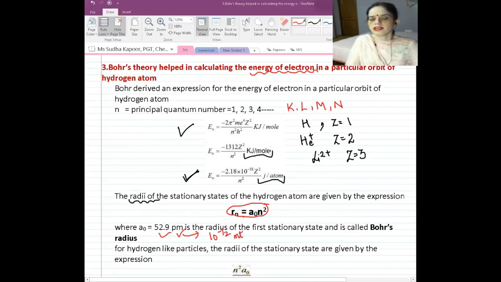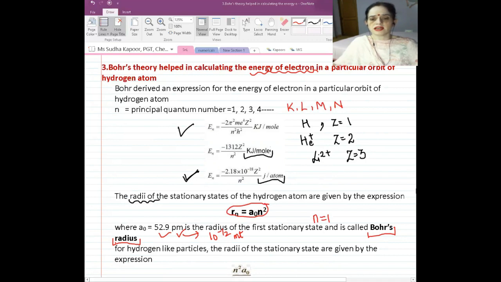So the radius of any nth orbit is taken as a naught n square, and a naught is 52.9 picometer. If we are talking about the Bohr's first orbit, then n is equal to 1. So the formula for radii becomes 52.9 picometer. In that case, it is considered as the Bohr's radius. So when n is taken as 1, then R1 is equal to 52.9 picometer.